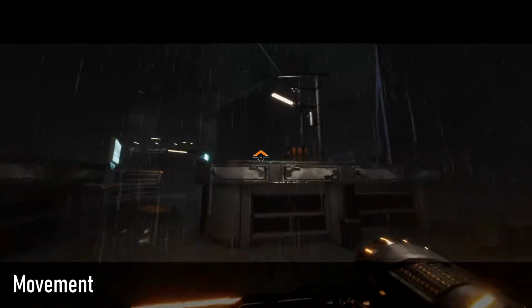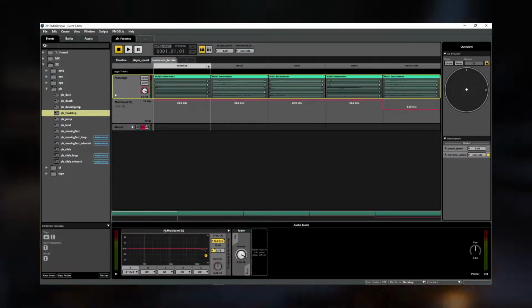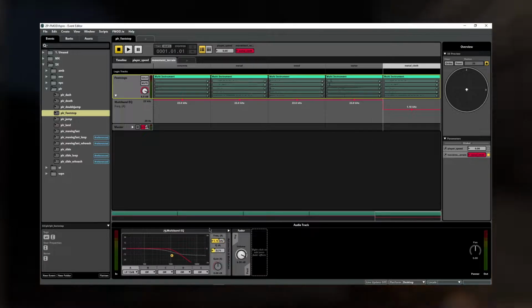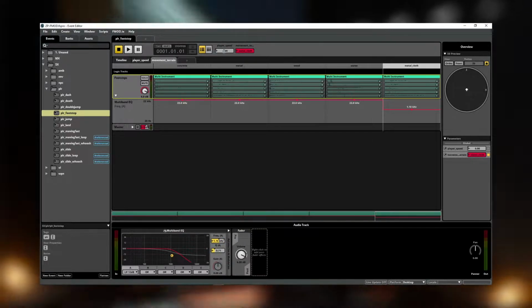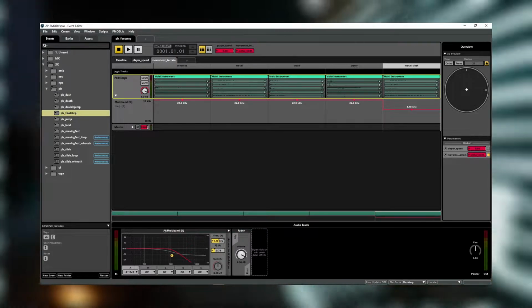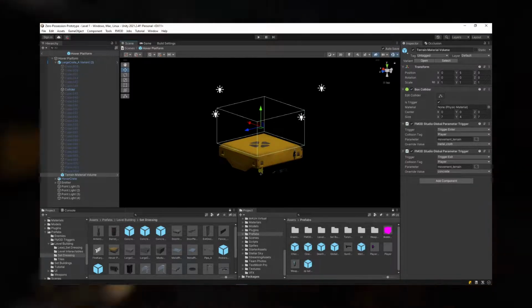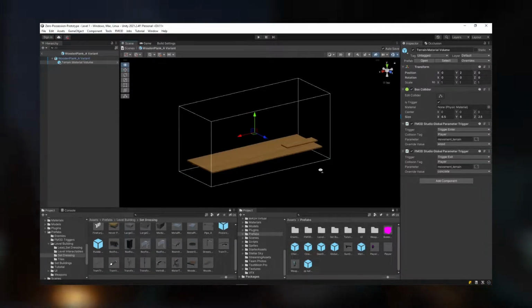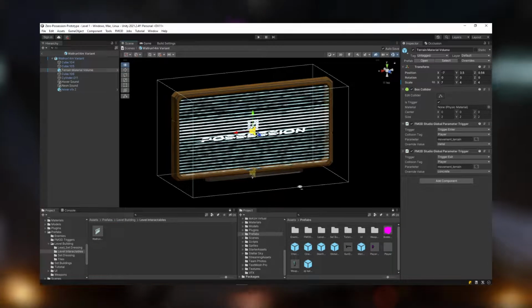Being a movement-focused game, footsteps and landing are two of the most important sounds that the player will be hearing frequently. Both footstep and landing events reference the same parameter in FMOD, movement terrain, and will change which audio clips play depending on which trigger volume the player is in. Each of the 5 terrain types has multiple variations, leading to a ton of variety in these sounds. In-game, all of the terrain prefabs, with the exception of concrete objects, have trigger volumes on them, set up to change the global parameter, ensuring that both footsteps and landing sounds will change on that object.